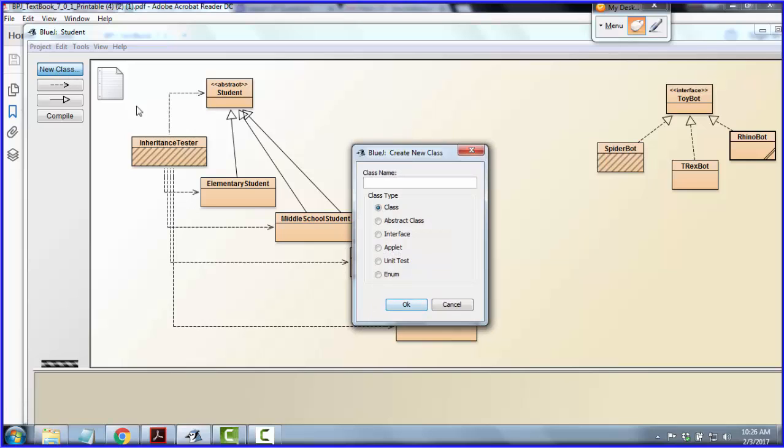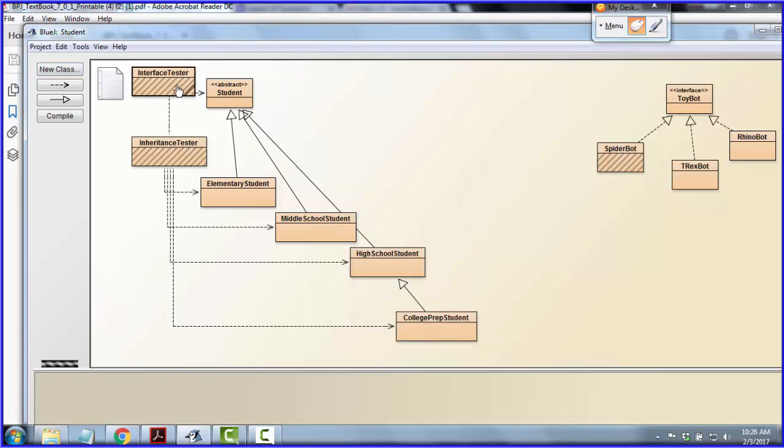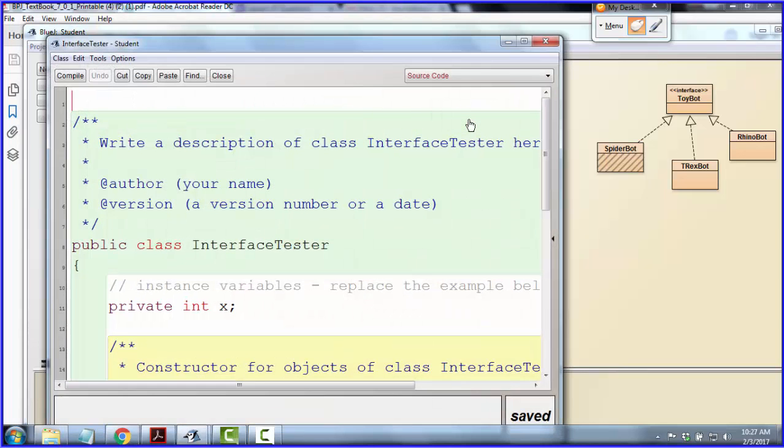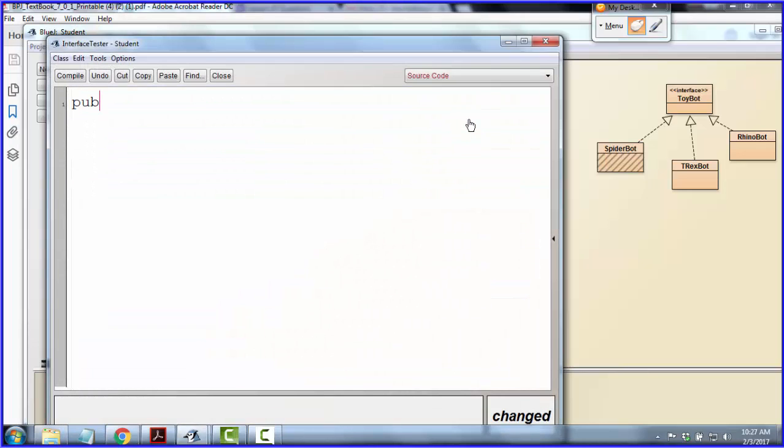All right, let's look at the implementation side. Let's look at the tester class. So we're going to write here an interface tester, and this is where we're going to house our main method. Okay, so this exists off to the side here. This is something else. So we're not going to implement ToyBot here.